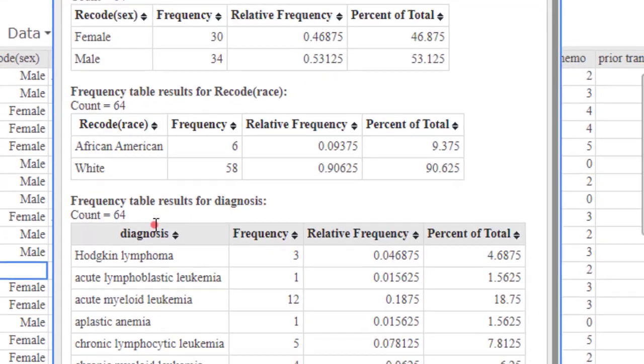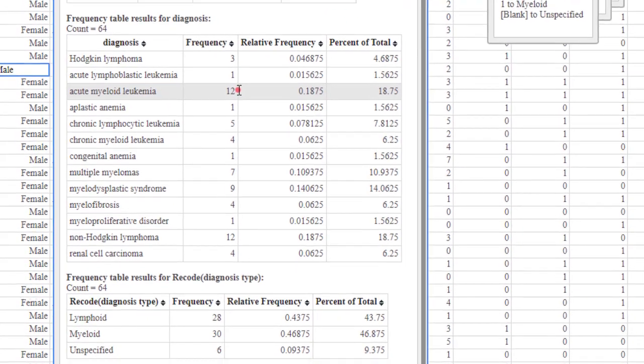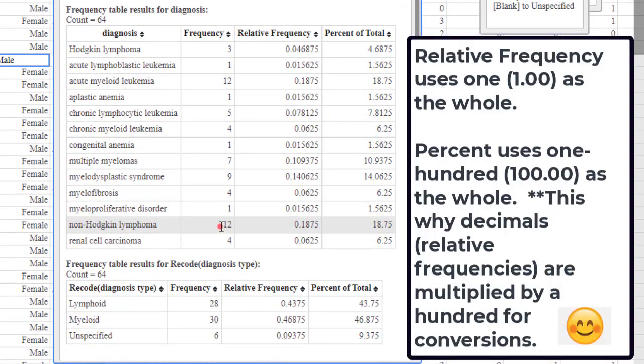Now, as far as the frequency table for results, you see that overwhelmingly acute myeloid leukemia and non-Hodgkin lymphoma are the predominant diagnoses for these patients, followed by, how would you say this, myelodysplastic syndrome, I hope that's right, or multiple myelomas. Those would run closely behind. There's a lot of information in that. In this situation, I would be like, do I really want to write all this out? I don't know. Let's look at this right here.